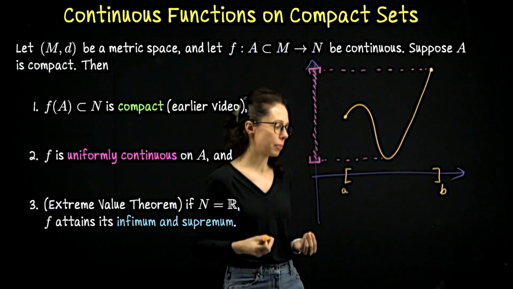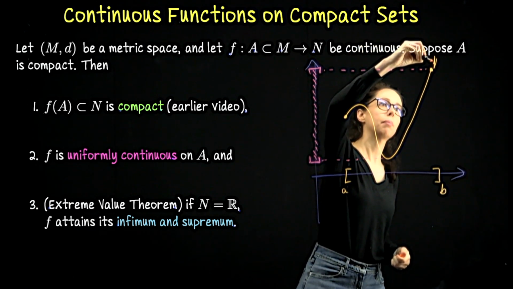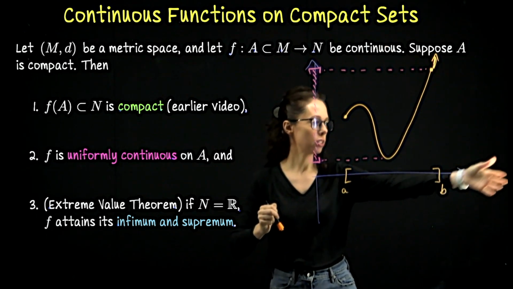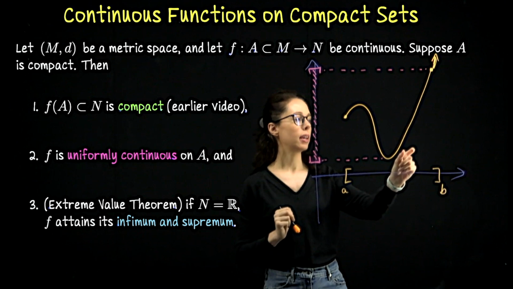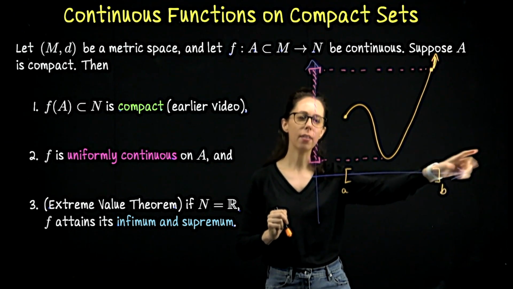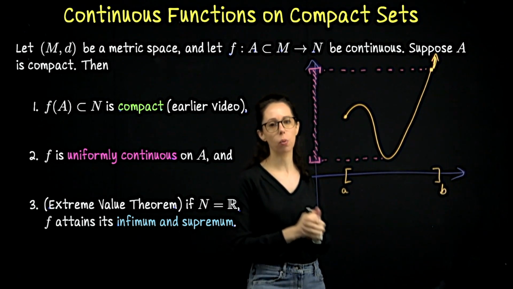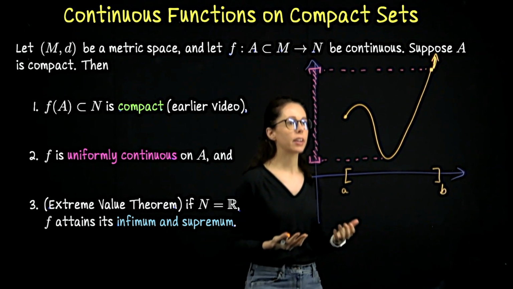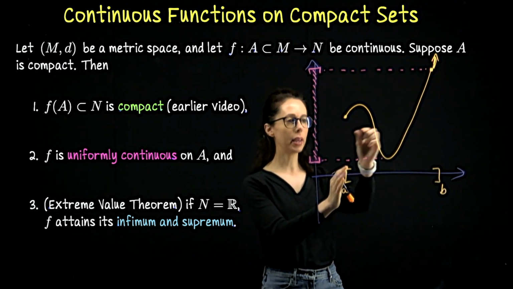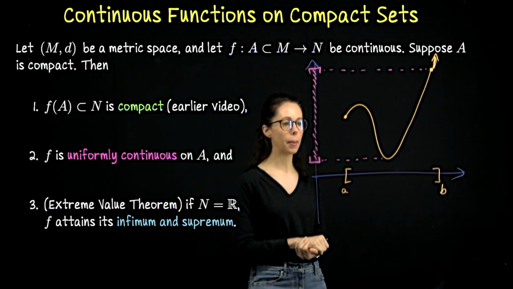Typically, what you want to imagine is something like y equals x squared, which if you plot it forever, if I continued this, it would just get steeper and steeper. If you imagine that this function turns steeper and steeper as the domain stretches off to the right, then maybe a delta that works here would not work over here. And if I let my domain go on forever, I could never make one choice of delta that would work as I slid to the right. That's what happens when you look at y equals x squared. However, in this scenario, if my delta will work for these steep parts over this closed bounded domain, it will actually work across the domain. Okay, so that one's hardest to illustrate, but we'll revisit that notion in a moment.